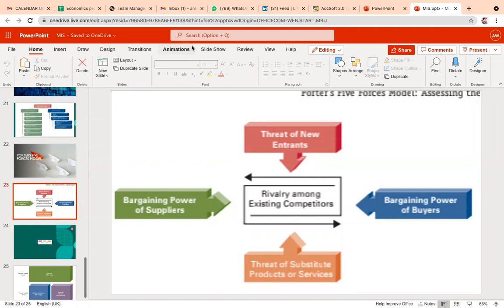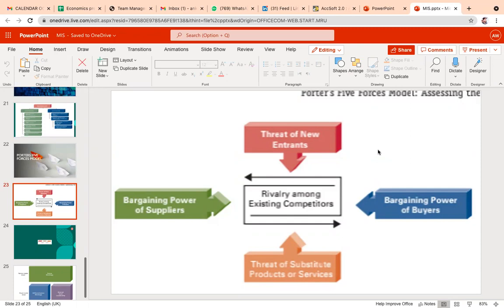Yes, sir. The second important point is bargaining power of buyers. When I'm talking about the bargaining power of buyers, we know that if we have multiple choices available to purchase from the market, what to buy, what not to buy, from whom to buy, which company will give us the lowest price possible.